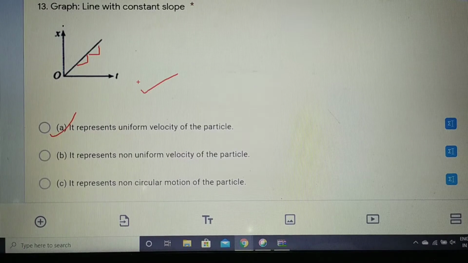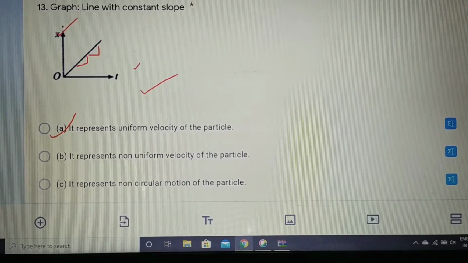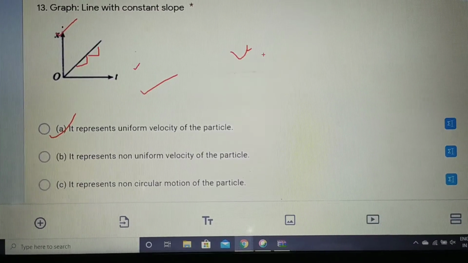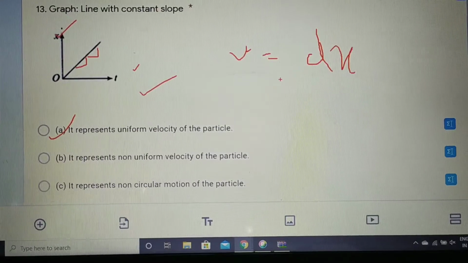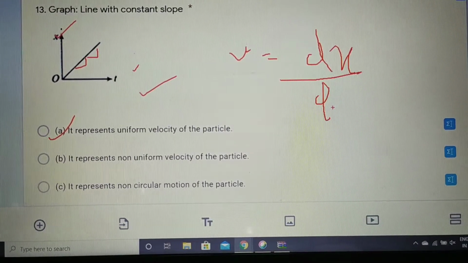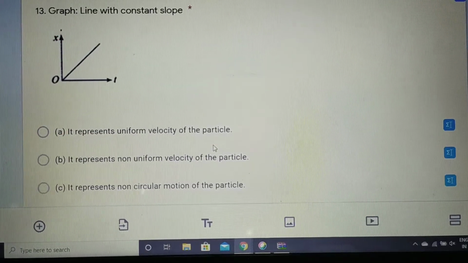So you see, this is an x and t graph, that means a distance versus time graph. What does the distance versus time graph give? It gives velocity. Velocity is equal to the rate of change of distance with time, okay. So this graph is representing uniform velocity of the particle. Now let us move to the next question.